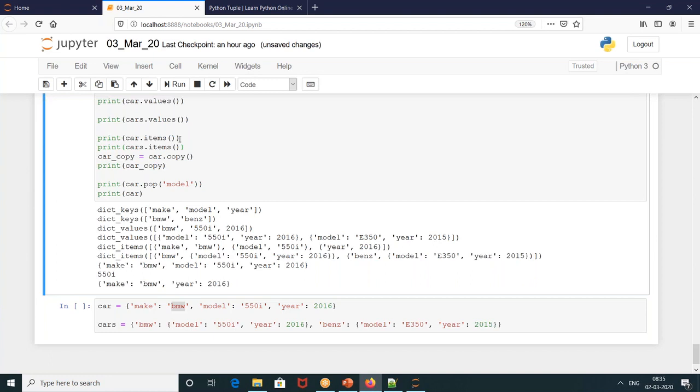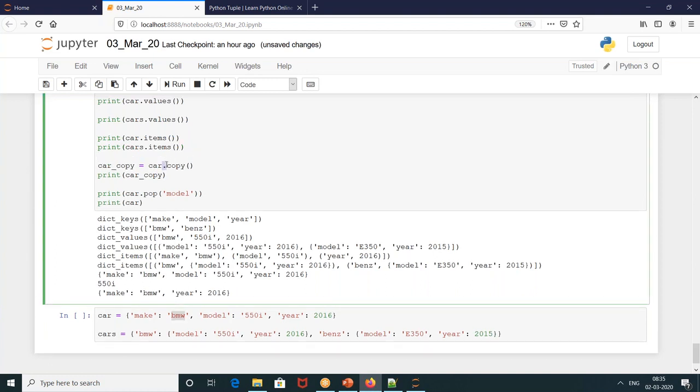Correct. And then can you copy one dictionary into another dictionary? That is simply done by car.copy. And the answer of print of car copy is this one.